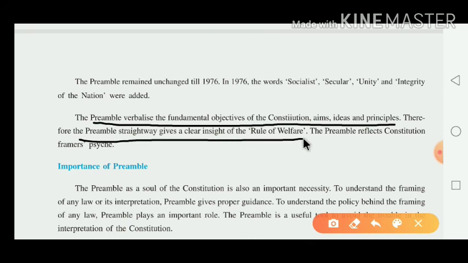Why does this preamble give clear thoughts? The preamble gives clear thought as well as straightaway shows that this is the rule of welfare in the democracy. That's why the preamble reflects the constitution framers' psyche, and this constitution was prepared by different members, and this preamble reflects whatever the framers' psyche was. It means they saw each and everything in a detailed way, and that's why after this the constitution was passed in the assembly.